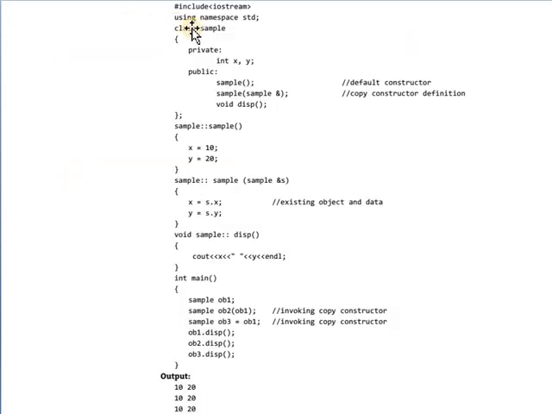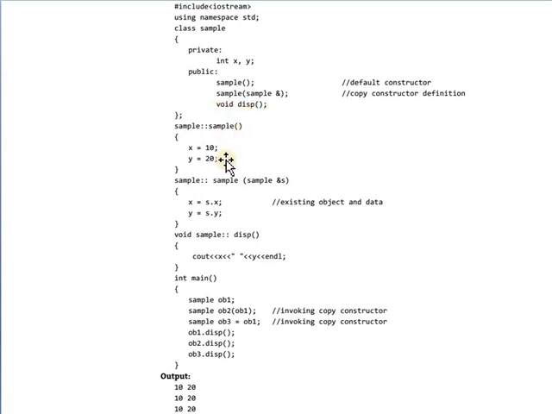Let's see the example. Here is a class sample. In that sample class, there are two data members x and y. Then the constructors are declared. First one is the default constructor. Then the second constructor, and here in the second constructor the reference of the first object is passed, and here is one member function display.